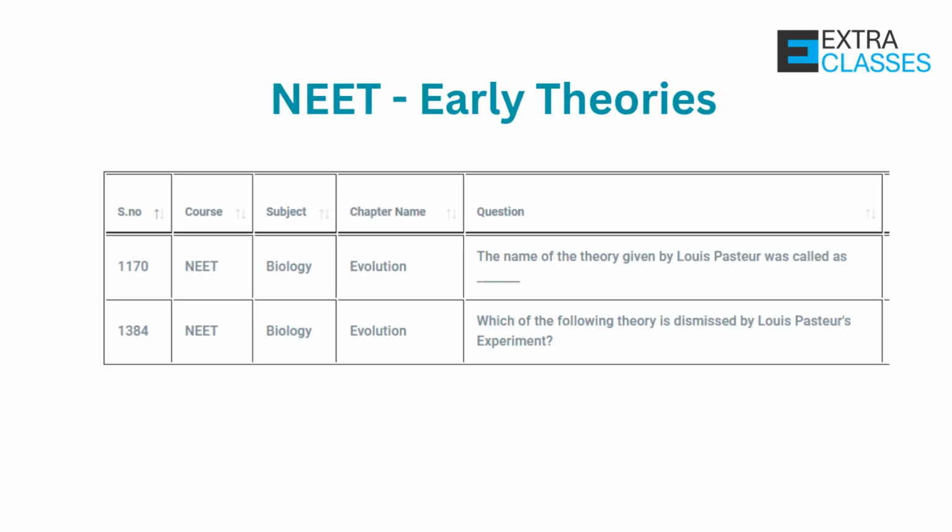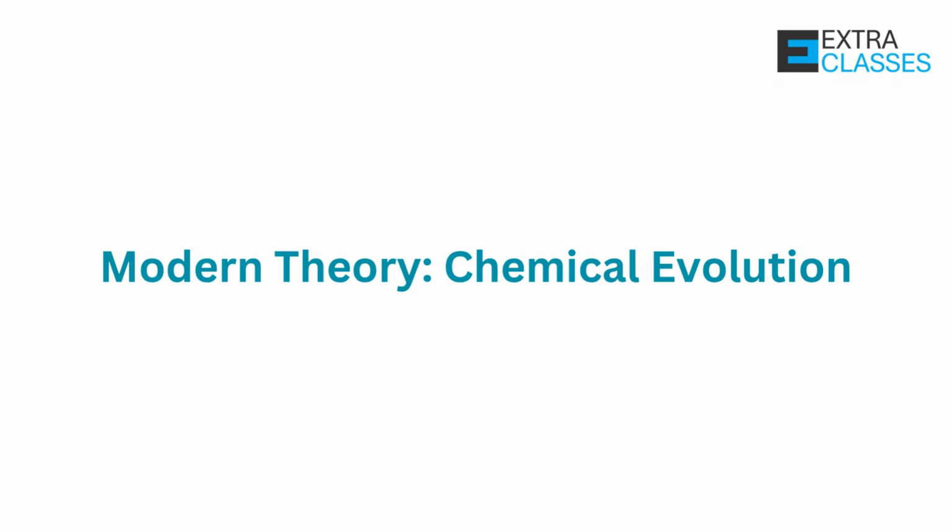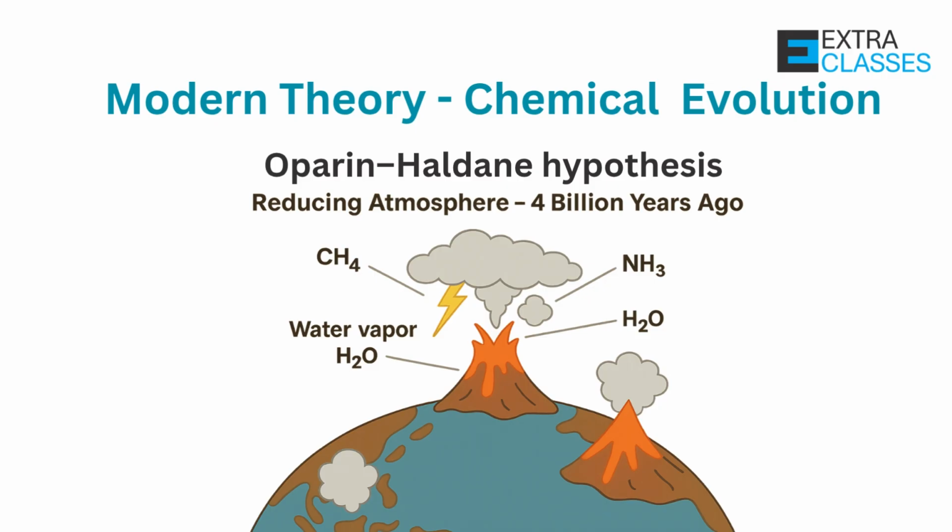NEET may ask questions like, name of the experiment done by Louis Pasteur, or name of the experiment dismissed by Louis Pasteur. The currently accepted explanation is the chemical evolution theory, also called the Oparin-Haldane hypothesis. About 4 billion years ago, Earth's atmosphere was reducing, with gases like methane, ammonia, water vapor, and hydrogen. The Earth was very hot, with volcanic eruptions and lightning providing energy.